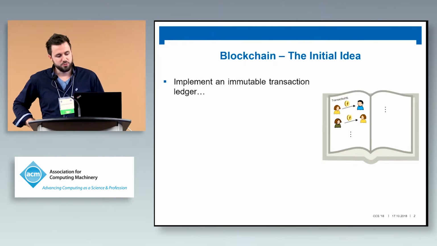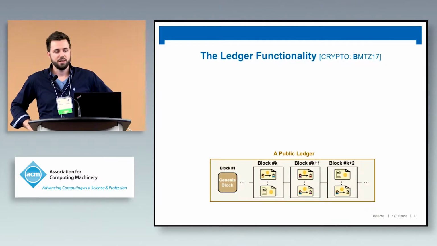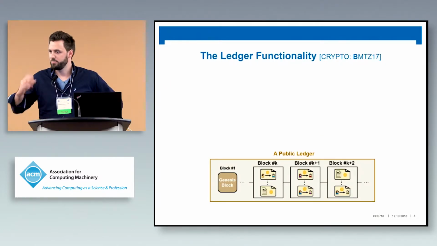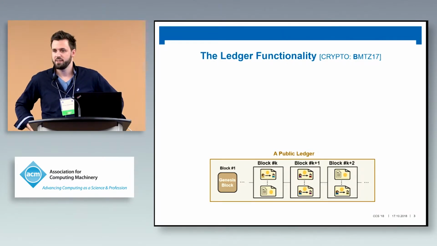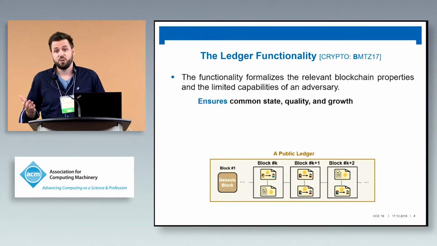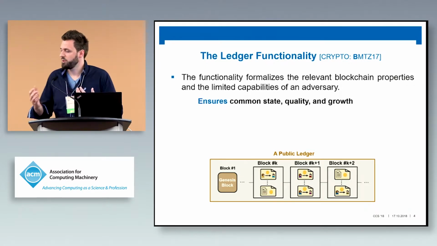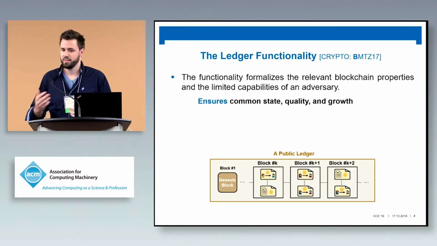We also know how to formulate this more formally in a cryptographic setting, namely as a transaction ledger functionality that we introduced in Crypto last year. So this functionality, you can really imagine that it reflects all the nice blockchain properties that we would have. It exports a certain state that everybody can read.